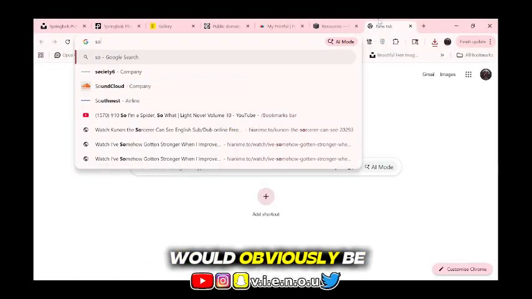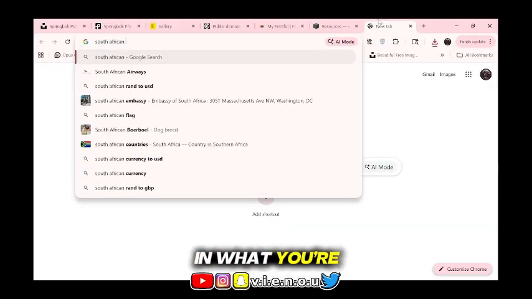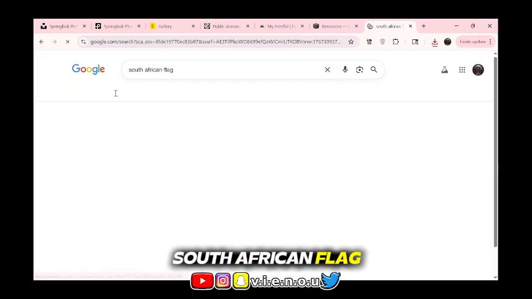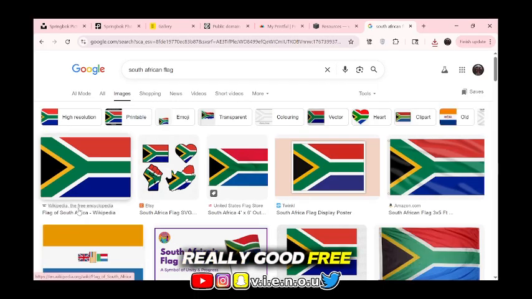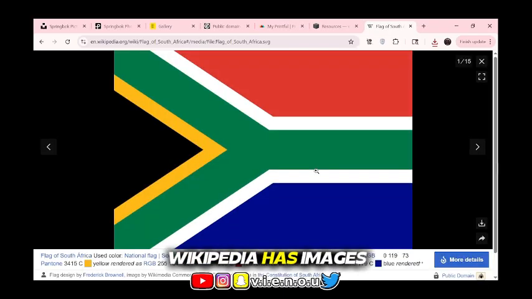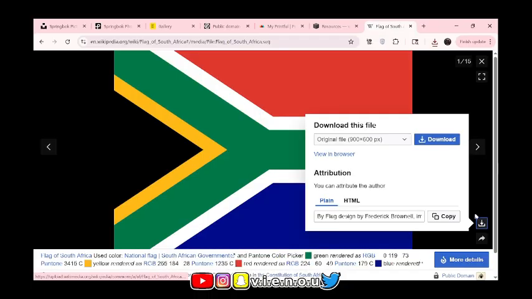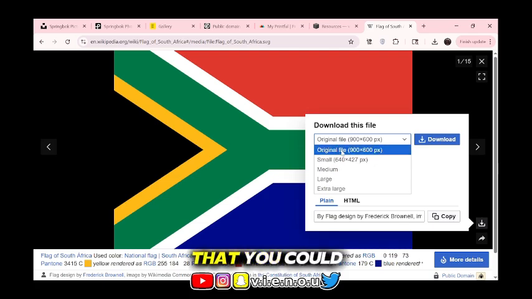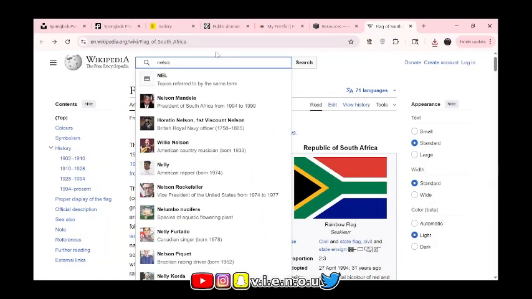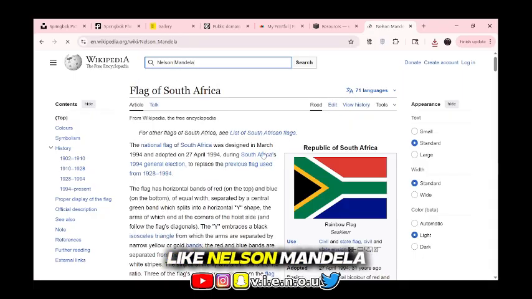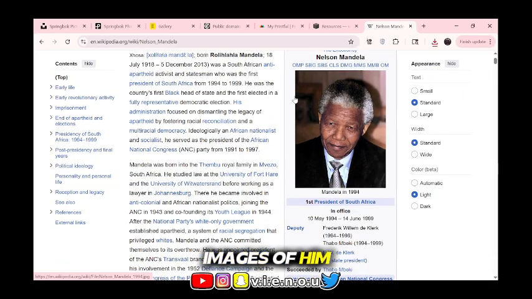Another great source would obviously be the internet. If you type in what you're looking for, obviously we're making a South African shirt, so I had to look for a South African flag. The internet has really good free to use images out there, like Wikipedia, for example. Wikipedia has images of flags and images of people or events or things of the like that you could use or take inspiration from. Of course, since we're making South African shirts, there's nothing that says South African like Nelson Mandela. So I needed images of him as well.